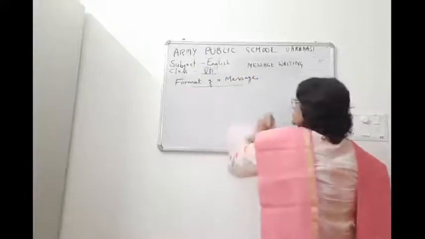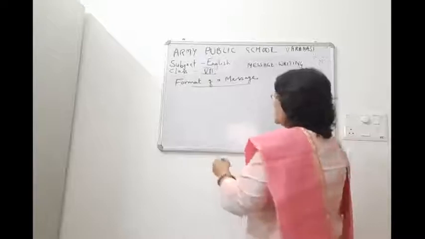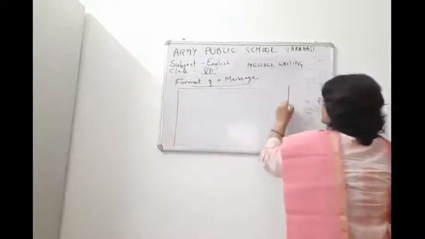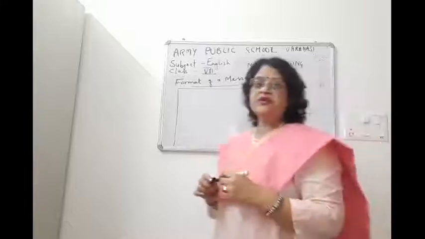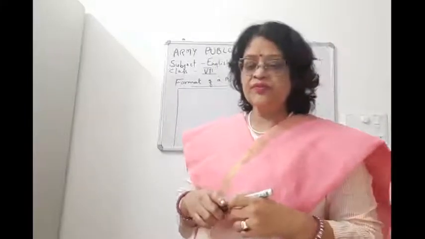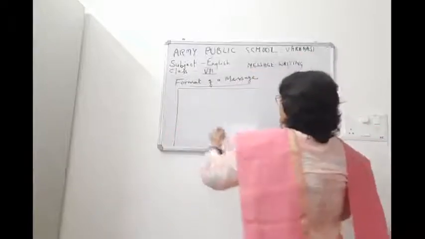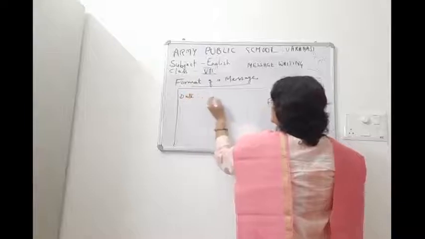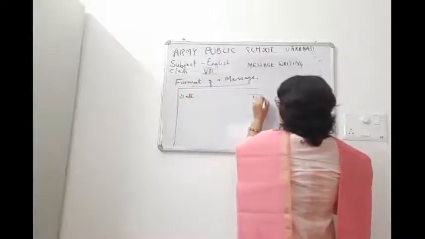Format of a message. So children, you have to draw a rectangular box. Then you have to write the date. You have to leave the first line, and in the second line you have to write date and time.